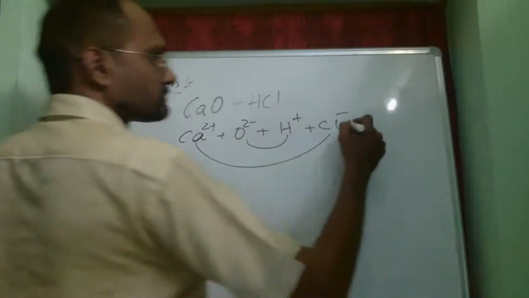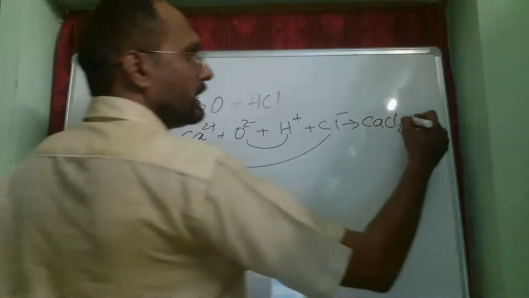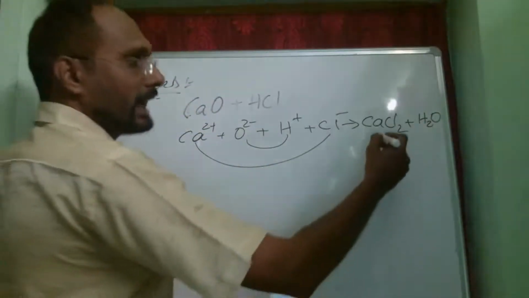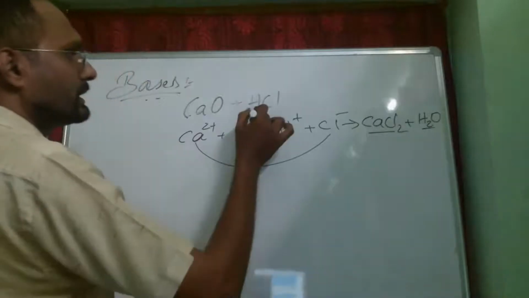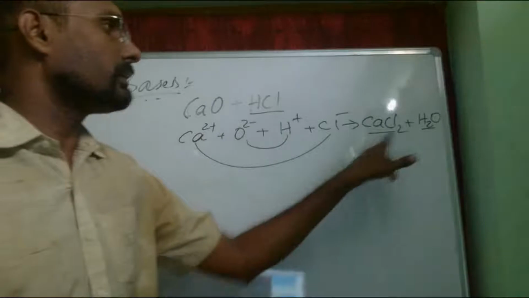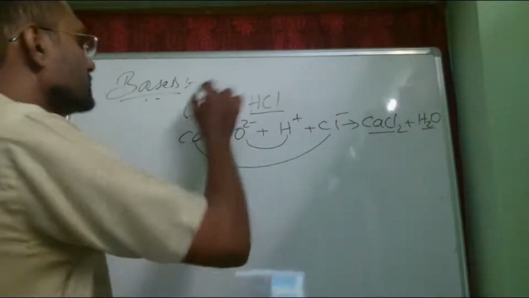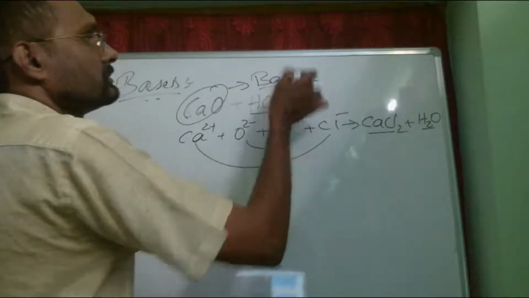So we get CaCl2, calcium chloride, and water. Now you see we have a salt and water formed. So when an acid reacts with a metallic oxide, we get salt and water, from which we can prove that calcium oxide is basic in nature.